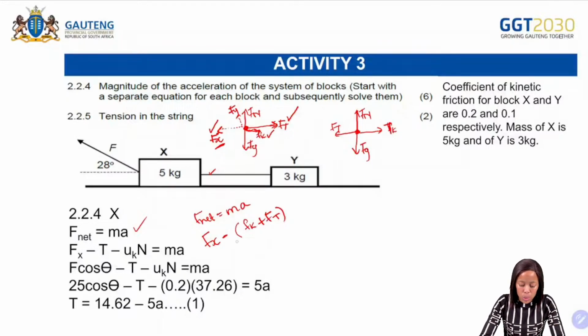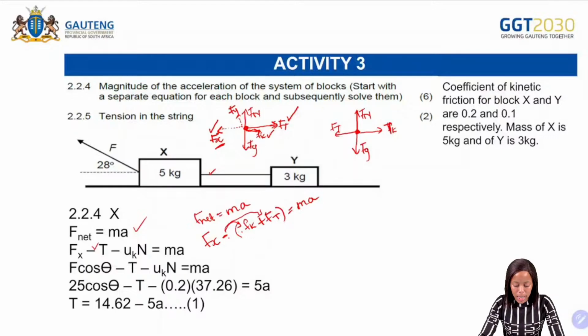So Fk plus Ft, we are adding them because they are on the same side. Next, we can multiply the negative into the brackets there. If you multiply the negative into the brackets, you will have Fx minus T minus Fk.